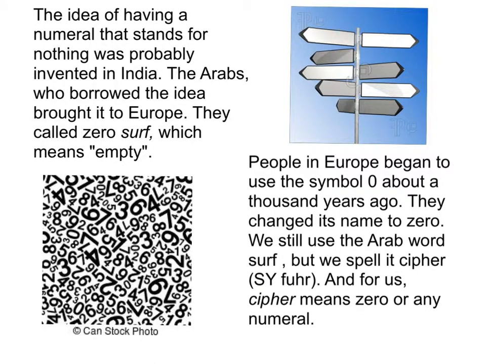The idea of having a numeral that stands for nothing was probably invented in India. The Arabs who borrowed the idea brought it to Europe. They called 0 zerf, which means empty. People in Europe began to use the symbol 0 about 1,000 years ago. They changed its name to 0. We still use the Arab word zerf, but we spell it cipher. And for us, cipher means 0 or any numeral.